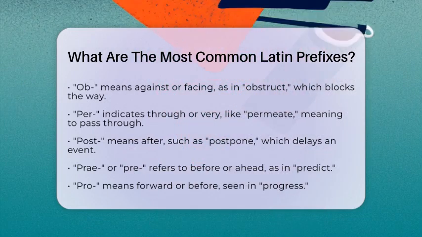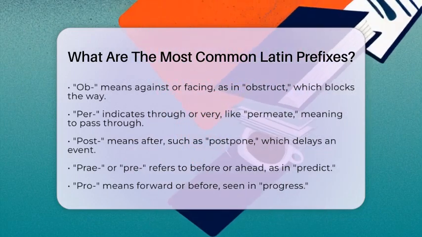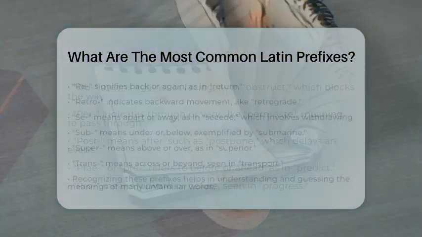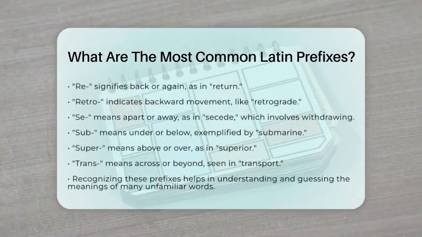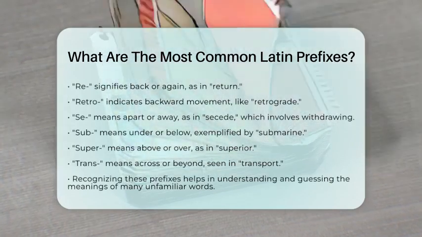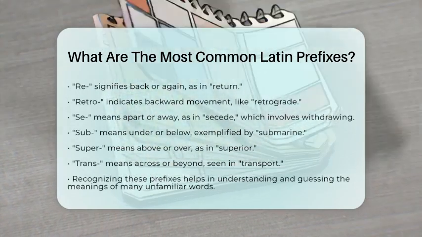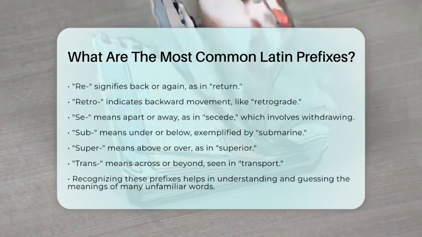Pre means before or ahead. Predict means to say what will happen before it occurs. Experts predict hot weather this summer. Pro means forward or before. Progress is moving forward. When a project makes progress, it is moving ahead.